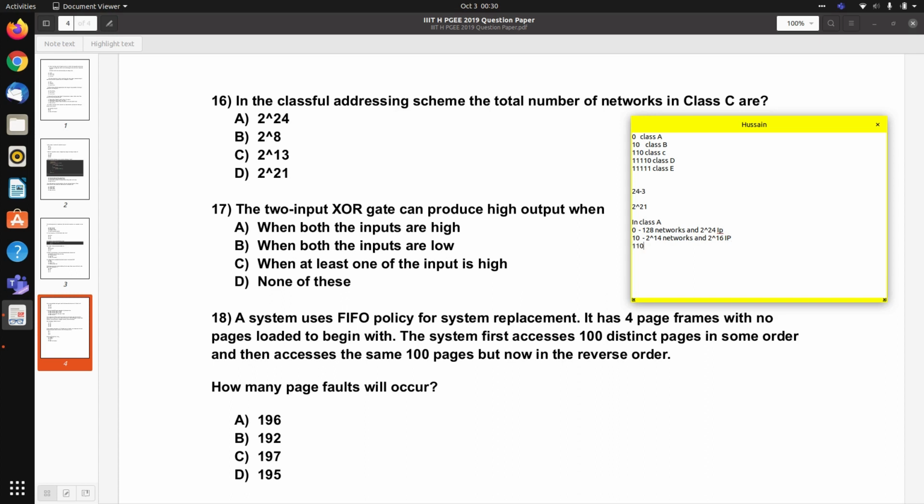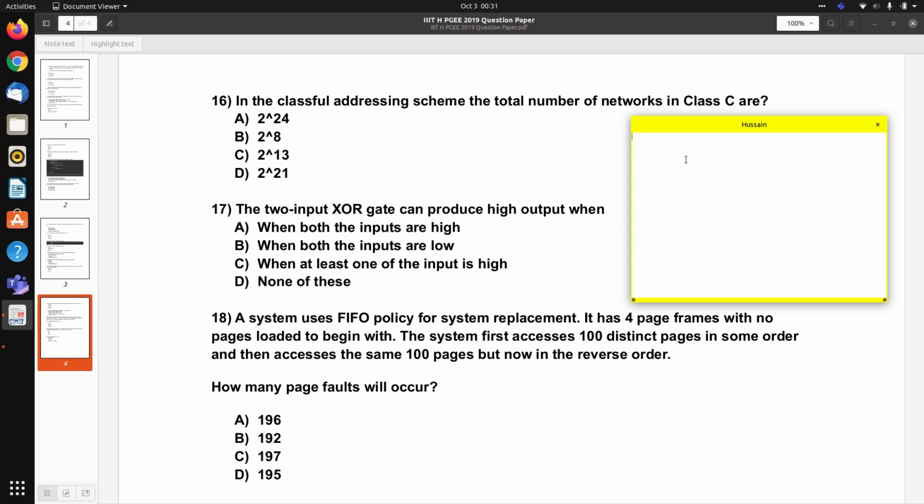For class C there are 2 power 21 networks and 2 power 8 IPs possible. Okay, so we need to figure out for class C. So here the number of networks is 2 power 21. So option D is the correct answer. Right. So for question number 16, the correct answer is option D, 2 power 21. Let's move on to 17.